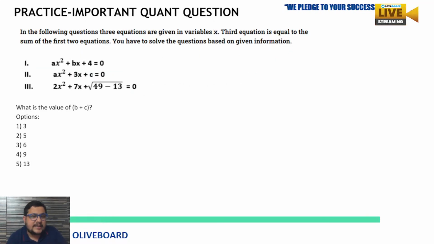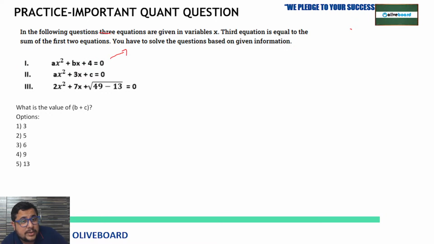Let's move on to the next. Now the next question is based on what? It is from the latest pattern of quadratic equation questions, which are exactly coming in your exam. So this is the exact question from a previous year.